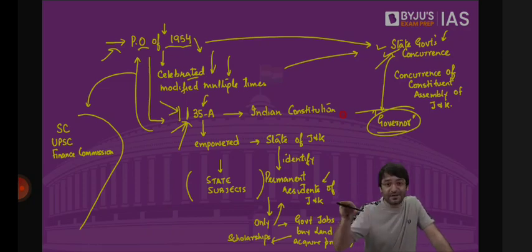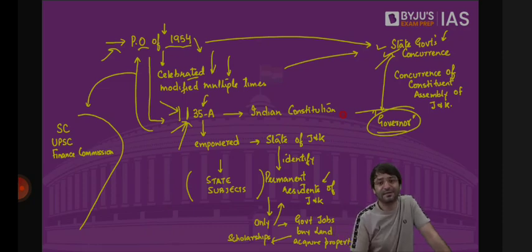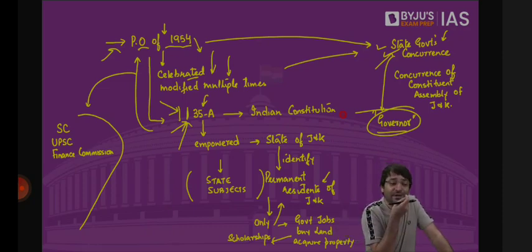Yes, there is a governor. But the point is, the governor does not have the power. The governor has shifted all the power to the president. So when there were no powers with the governor, what did he recommend to the president?